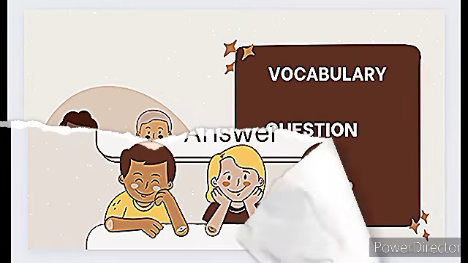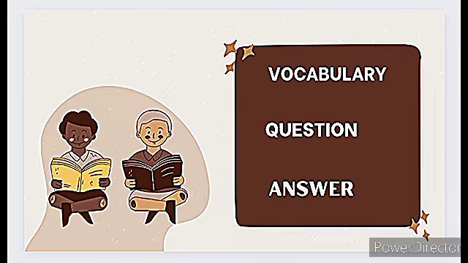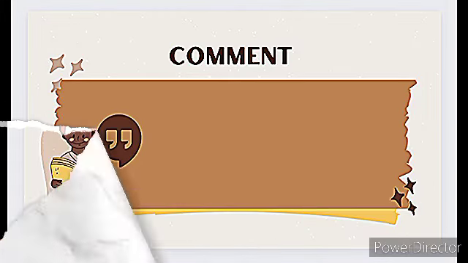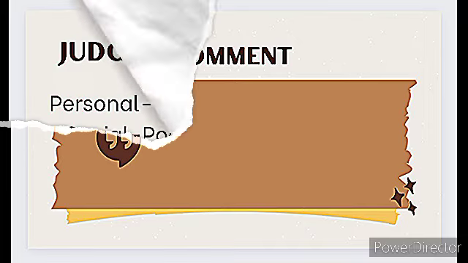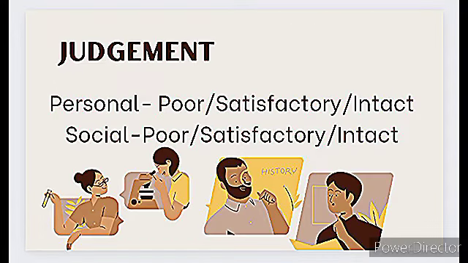After that, vocabulary, we will say some word and ask the individual to provide the meaning. After that we will also include the comment. After that the judgment, personal and social. Regarding the personal, poor, satisfactory and intact, and also that is the same for the social also.